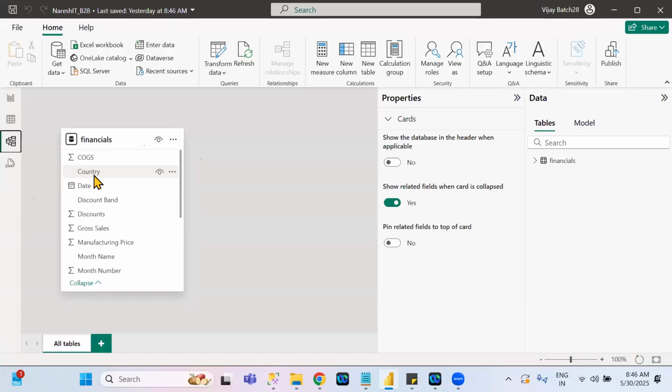Understand clearly? Hide or unhide the columns: whenever you require, you unhide it, and whenever you don't require, you hide the column.